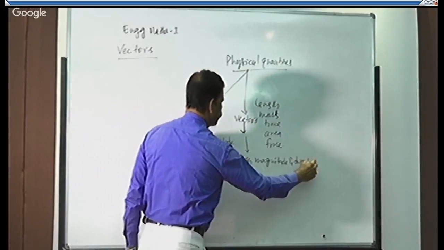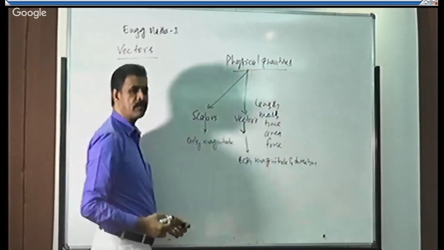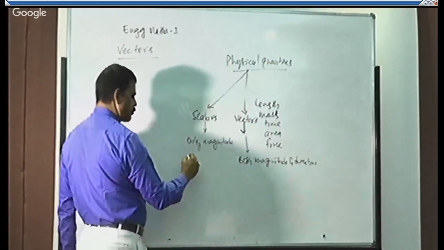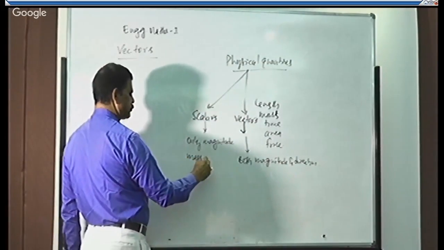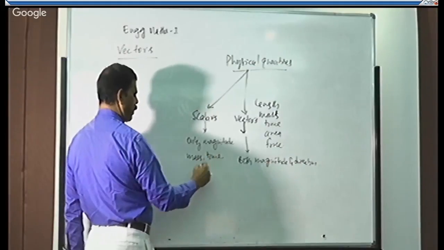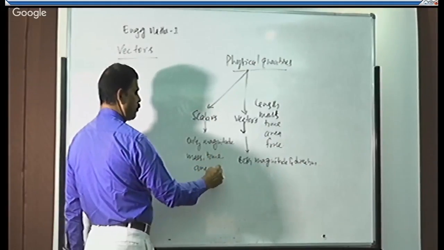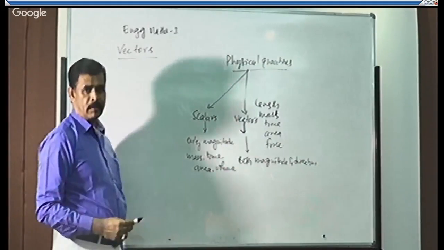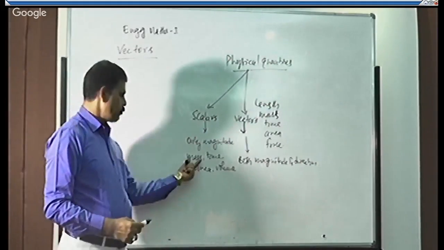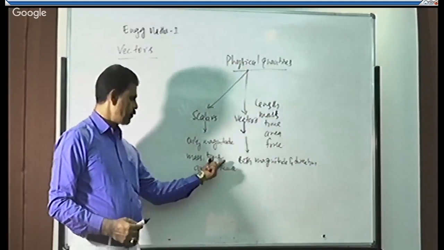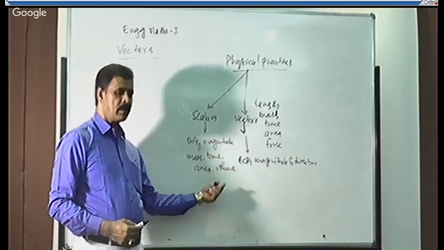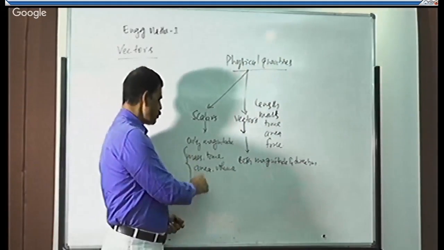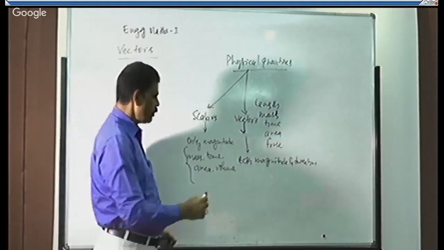I will explain to you what is magnitude and what is direction, right? Scalar examples: mass, time, area, volume. All these things will not depend on the direction. Mass does not depend on direction, time does not depend on direction, area, volume, they do not depend on the direction. Therefore, they are said to be scalars, right?